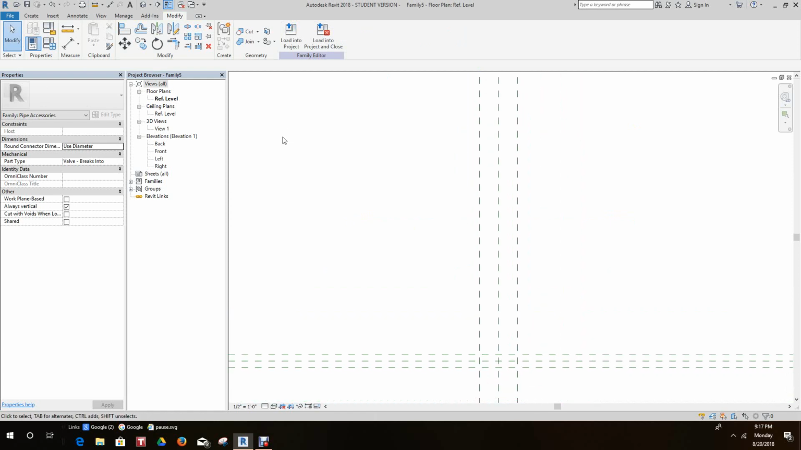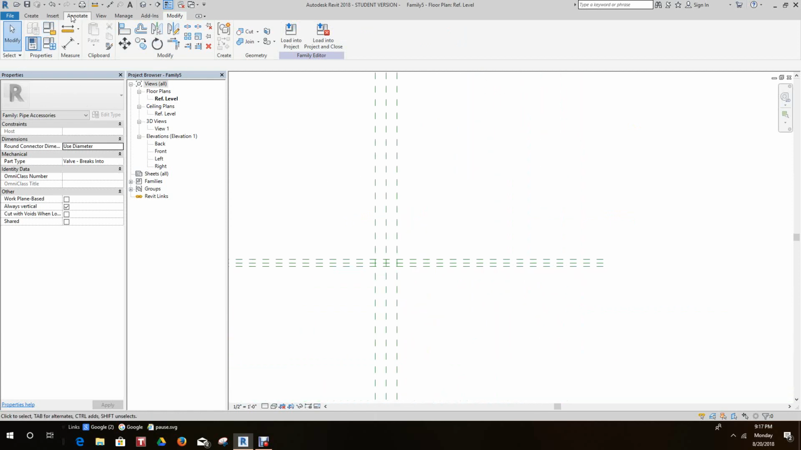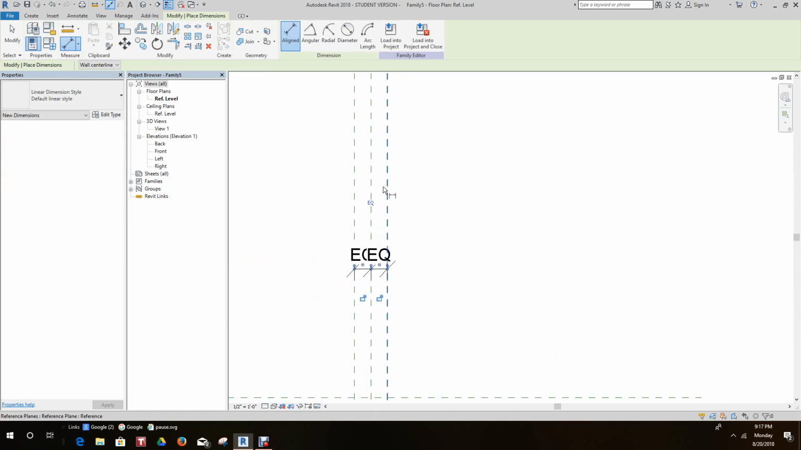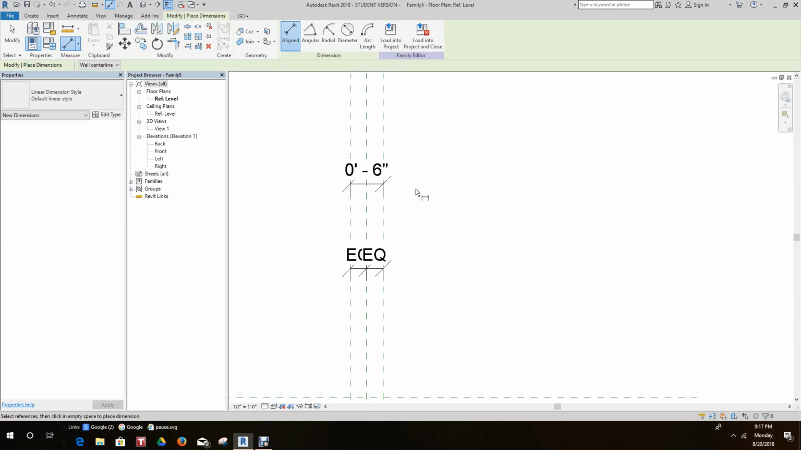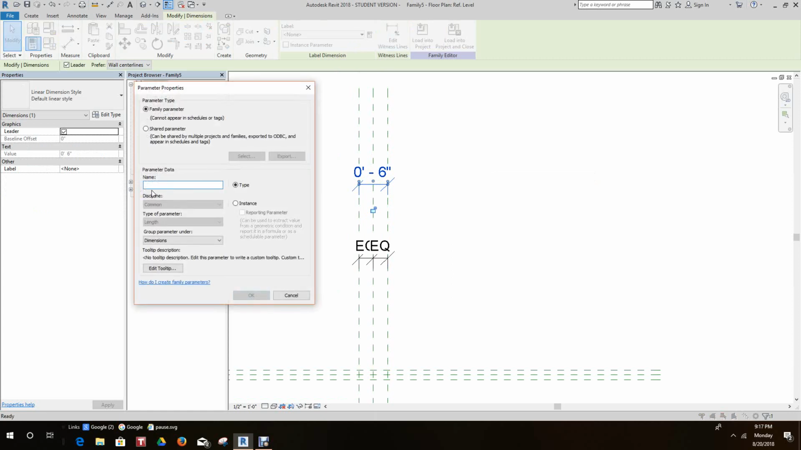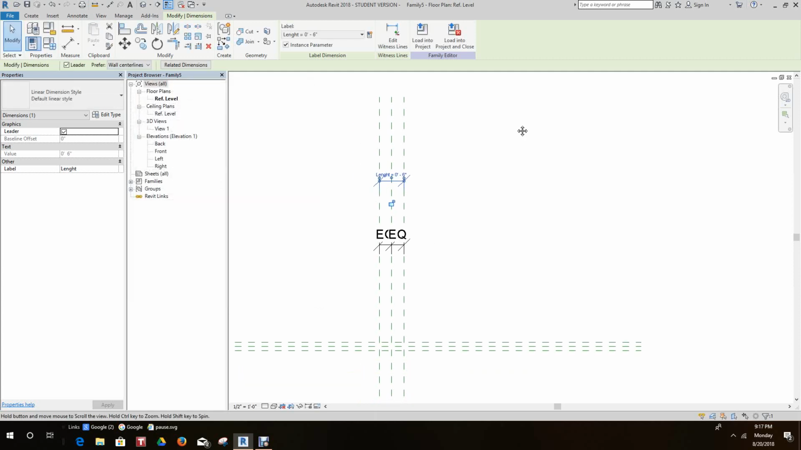And the next thing we want to do is add dimensions, our parameters. So we'll go here, there, and there. And we'll make this equality. And we'll select the line here. And this will be our label. We'll select this and add a label. And we'll call this our length. And we'll make this an instance parameter, and we'll click OK.